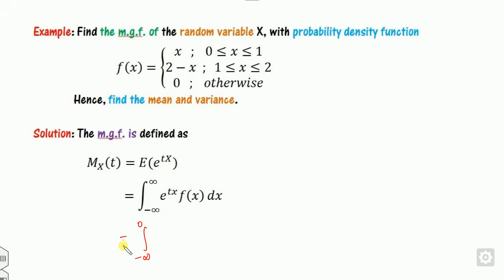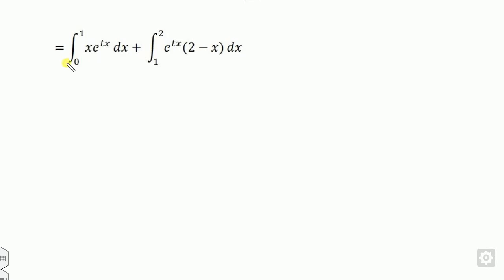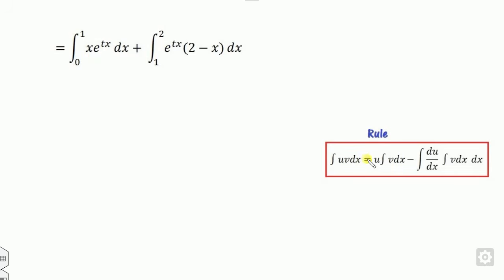This is from minus infinity to 0, 0 to 1, 1 to 2. This part is 0 because it goes to otherwise. In this case, it will be x, and in this case, it will be 2 minus x, dx. Now, once you are here, how do you integrate them? Remember this is the rule for integration by parts: you take the first function times the integral of the second function, minus the integral of the derivative of the first times the integral of the second. So this is my first function, this is my second function.